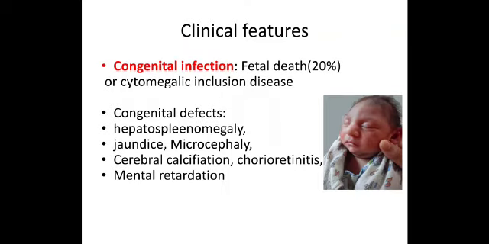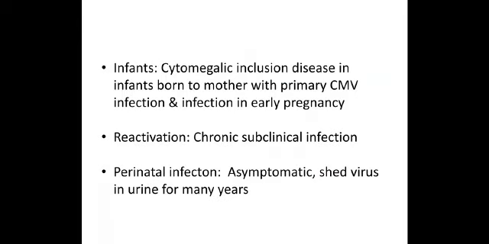Now, CMV infection in the newborn, or congenital CMV infection, is a very common intrauterine infection, and has led to a high fetal death rate of 20%. It's called cytomegalic inclusion disease. Congenital defects that are seen are hepatosplenomegaly, jaundice, microcephaly, cerebral calcification, chorioretinitis, mental retardation, and death.